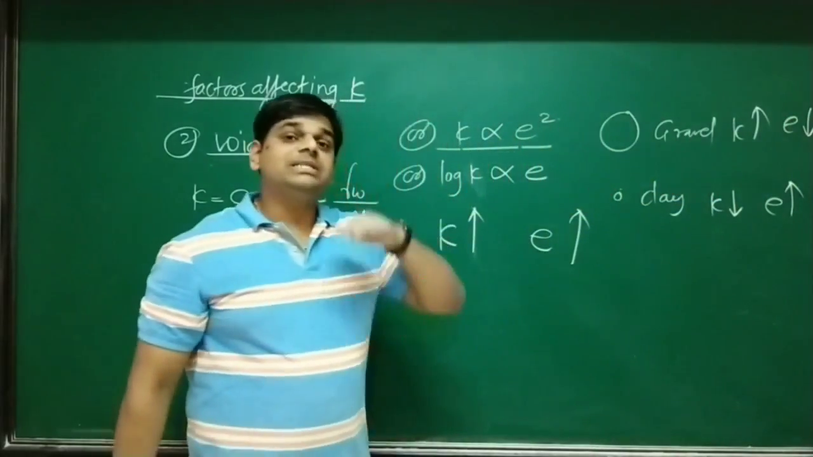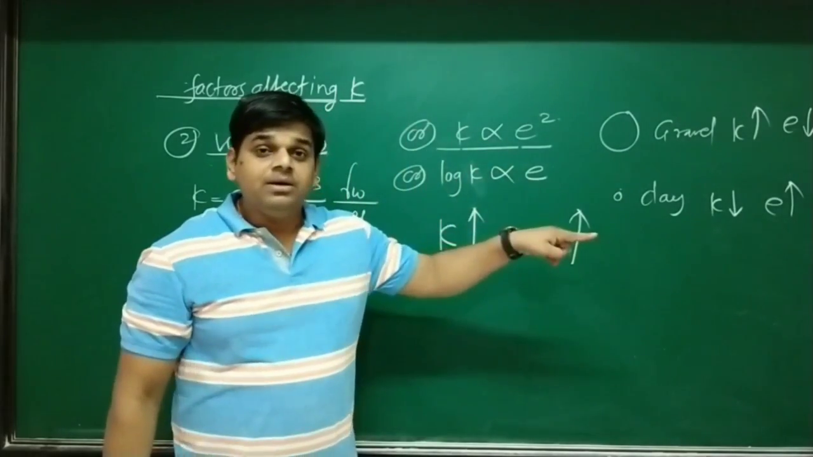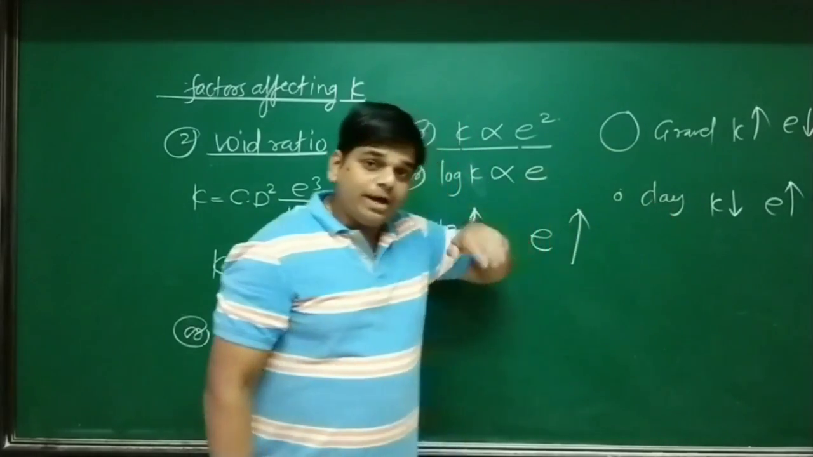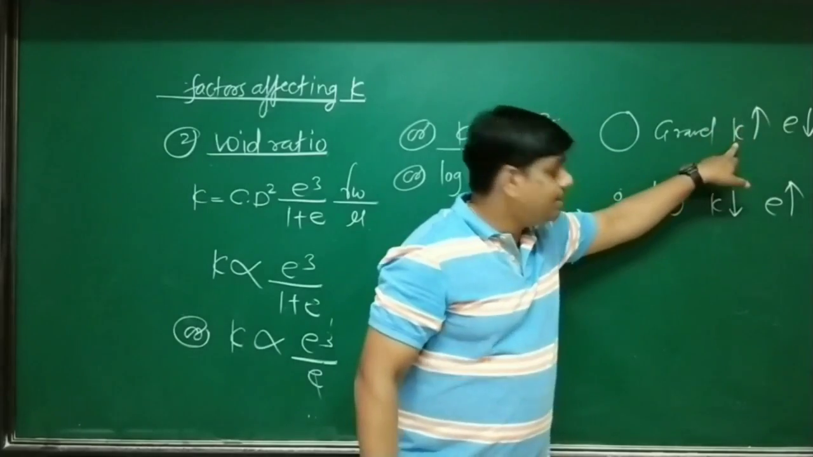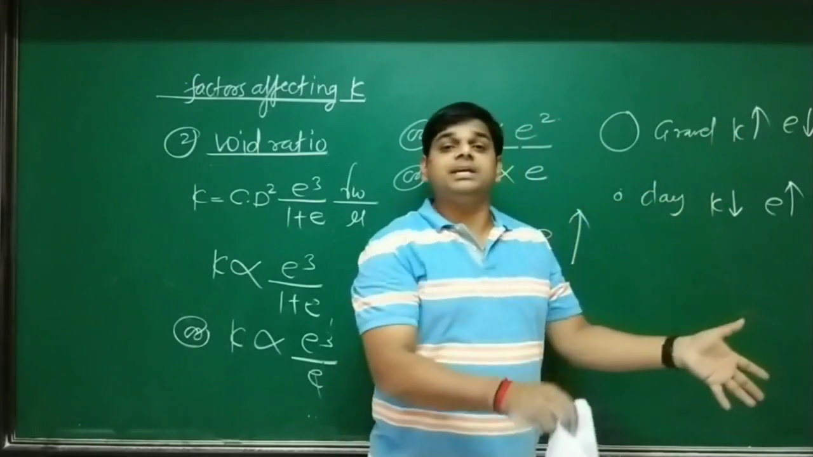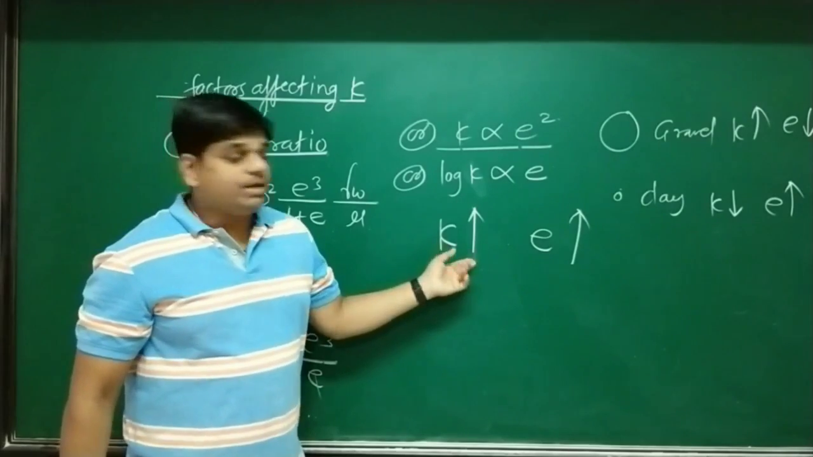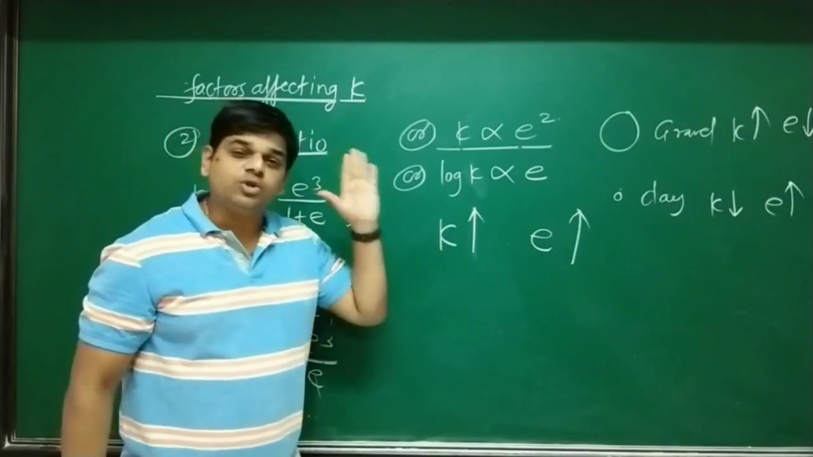So void ratio is more for clay, but permeability is less for clay, and void ratio is less for gravel, therefore permeability is more for gravel. This is the reality. But what this expression says, K proportional to e, means with increase in void ratio, permeability increases, which is not true.